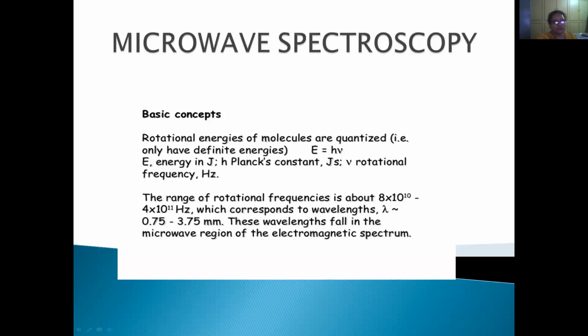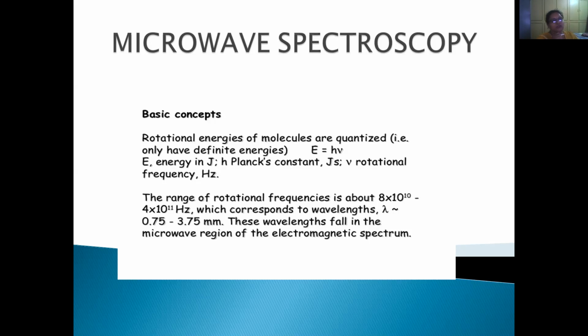Greetings to everyone. Last class we started reading in detail about electromagnetic radiation. If we take microwaves, microwaves are also an electromagnetic radiation. If we apply microwave radiation to a particular molecule, then we get microwave spectroscopy. This is because of the rotation of the molecules. So microwave spectroscopy is also known as rotational spectroscopy.